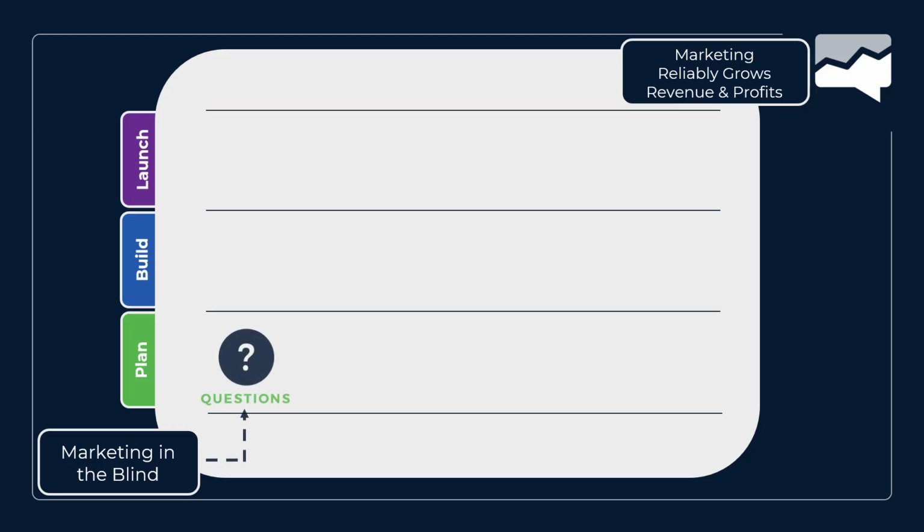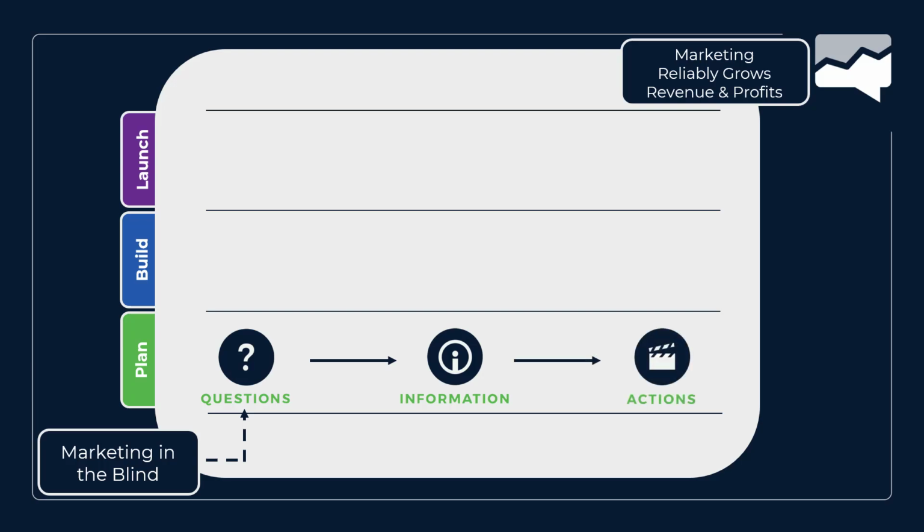Well, in the plan, we have to think about the questions that we're asking. You're probably going to be asking questions around which traffic sources are causing which results, and you're going to need to actually enhance your builds so you can get answers to those questions, because that's the information that we're going to need in order to get those answers. And of course, you're already going to have actions that are ready based upon if the answer's good, bad, or just right, so we'll have that planned out.